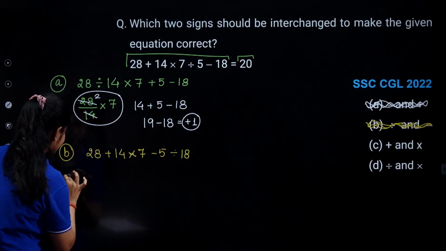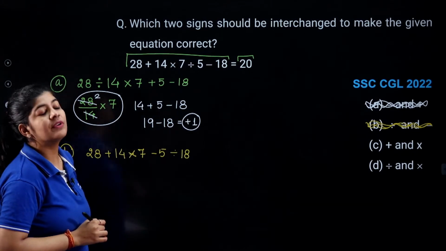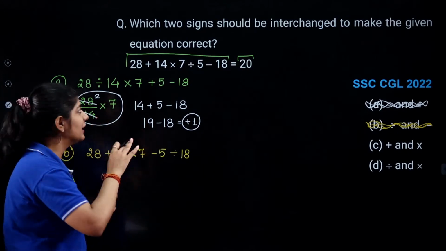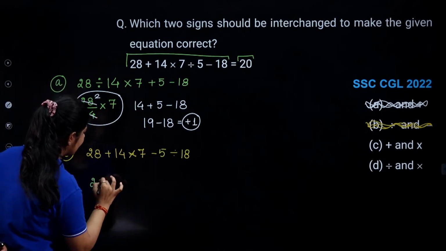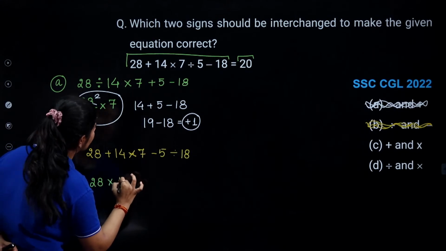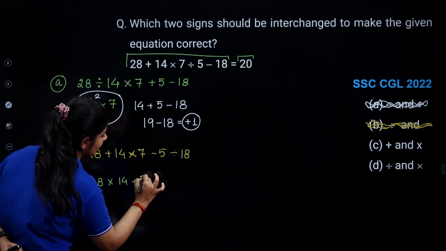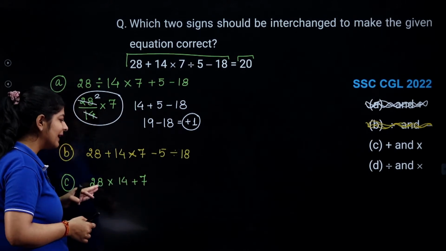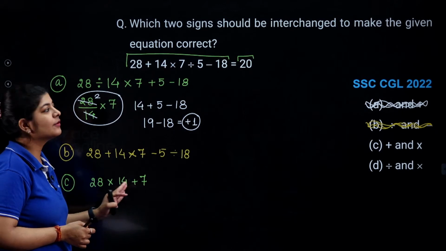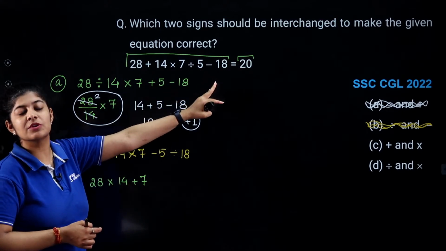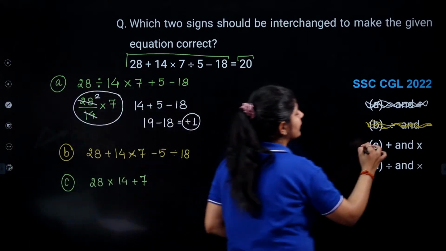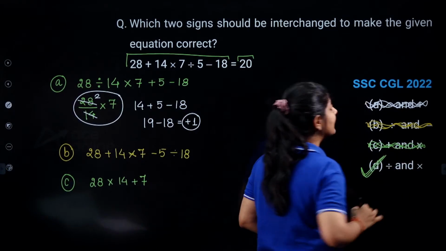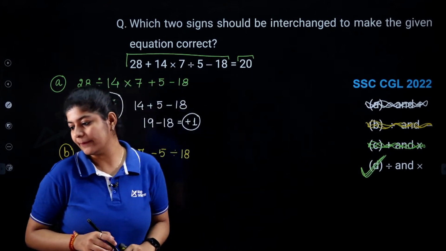Option number C is saying that we need to change our addition to multiplication and multiplication to addition. Okay, so 28 into 14 plus 7. As I am writing this particular thing, I am totally getting it. In any case, I am not able to get my RHS equals to 20. So I am not going to write it further and just simply eliminate this option as well. And we will get our answer as option number D.